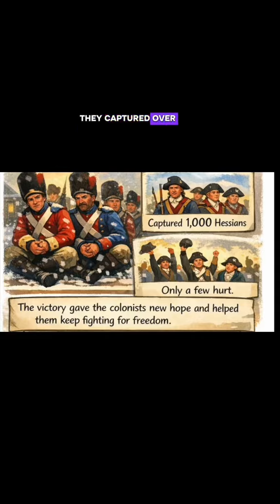They captured over 1,000 Hessian soldiers. Hessian soldiers are German soldiers hired by the British. Only a few colonist soldiers were hurt. This victory gave the colonists new hope and helped them keep fighting for freedom.